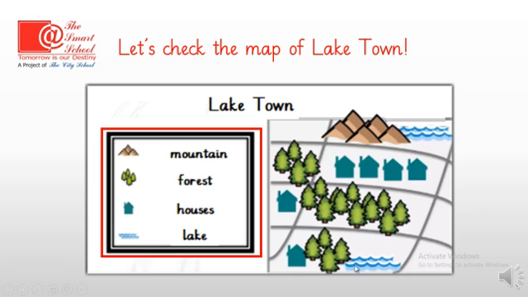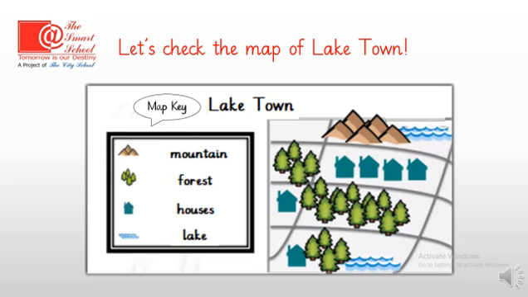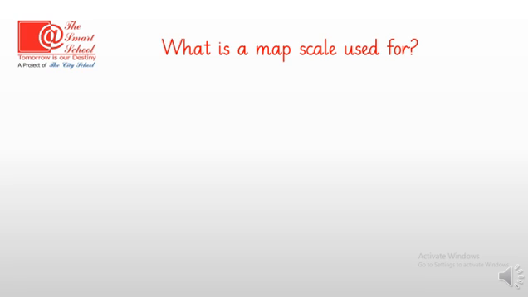And then this blue part, it shows us that here there are lakes. How many lakes can you find on this map? Yes, there are 2 lakes. Very good. So now let's discuss another feature of the maps, and that is a map scale. What do you think a map scale might be used for?